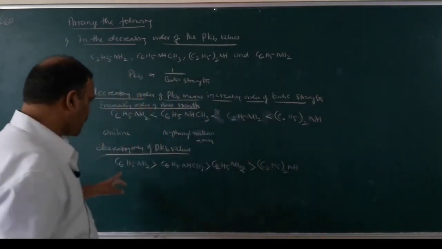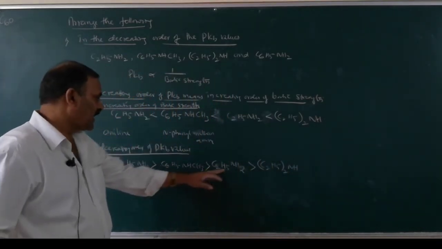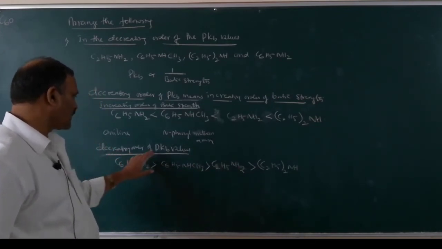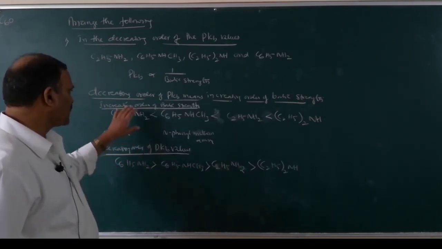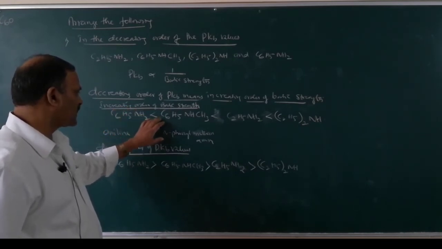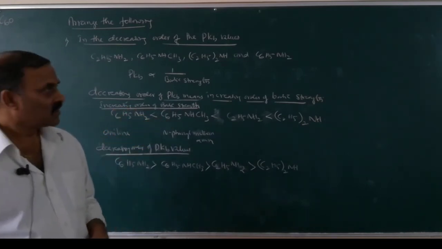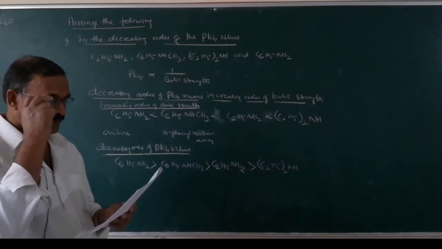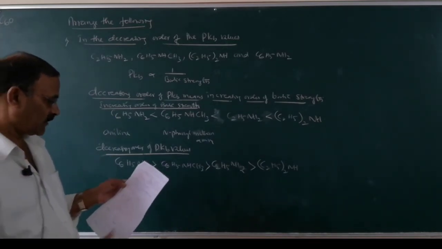So pKb goes on decreasing as the basic strength increases. So this is the decreasing order of pKb. This is the increasing order of basic strength. So this is how you have to answer. Next.